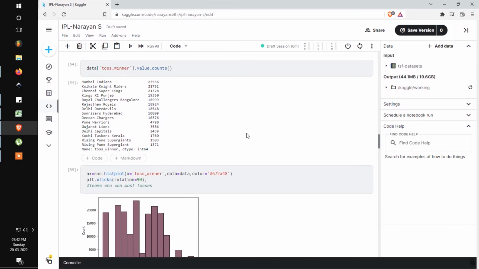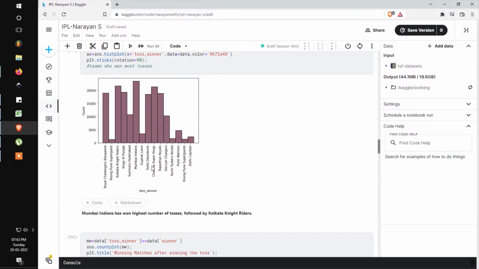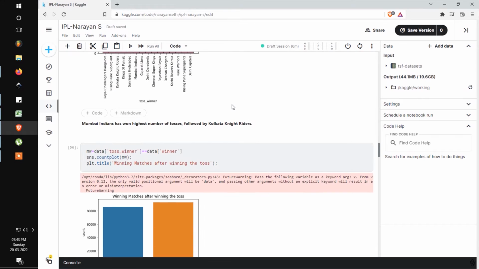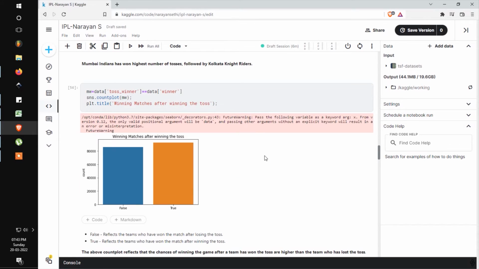Now moving on, Mumbai Indians have won the highest number of tosses, which is 23,536, followed by Kolkata Knight Riders, which is 21,751. The plot for the above data is portrayed over here.